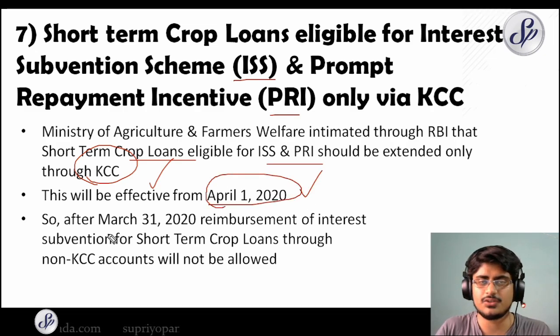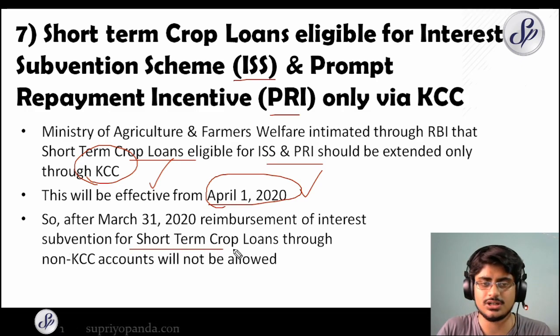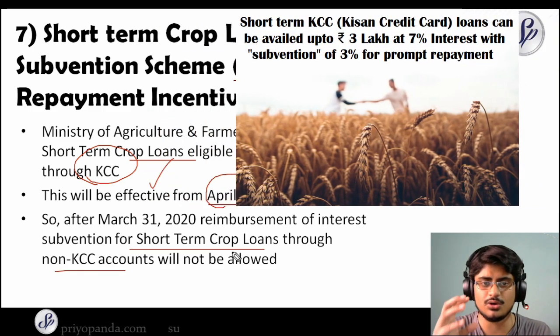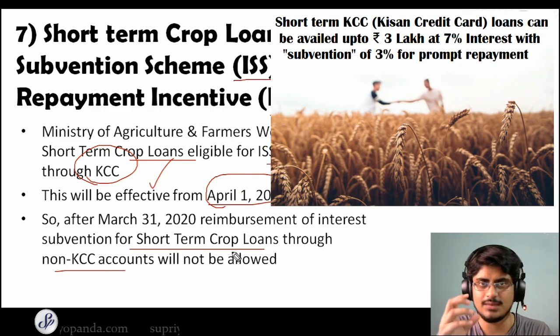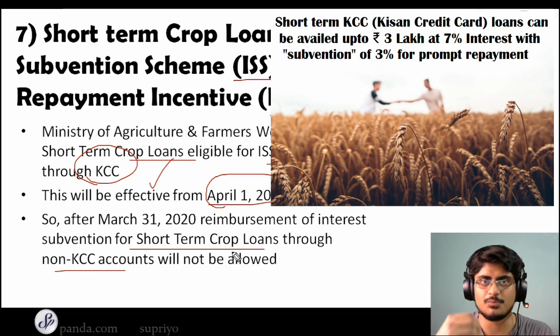Remember this date. So after March 31st, 2020, reimbursement of interest subvention for short-term crop loans only through non-KCC accounts will not be allowed. So all of these short-term crop loans, they must be made into Kisan Credit Card or the KCC scheme, and only then the government will allow the interest subvention. So as we know, there is an interest subvention of 3% for the prompt repayment by the farmers. So that is the scheme that we are talking about over here. So prompt repayment incentive, PRI, or the interest subvention scheme, which is the ISS.